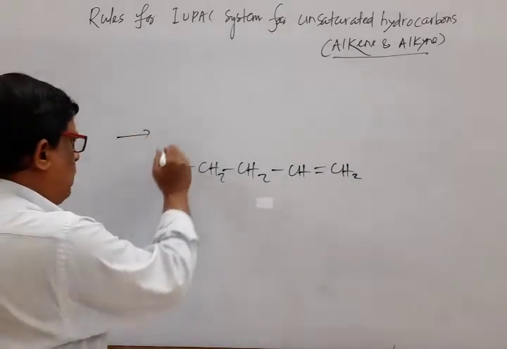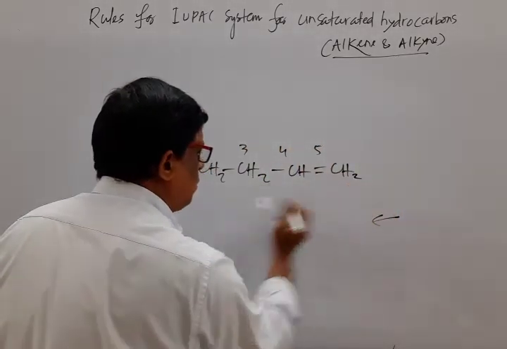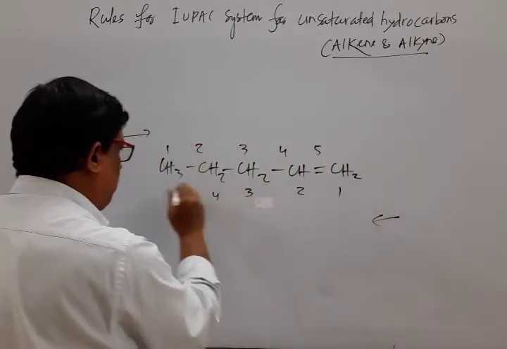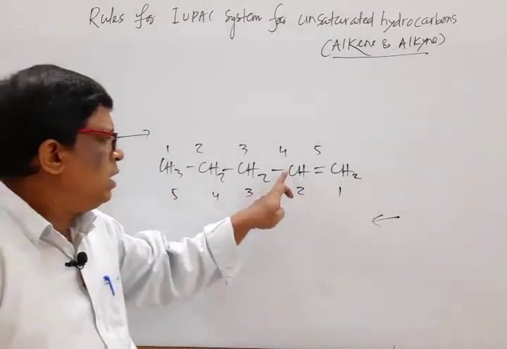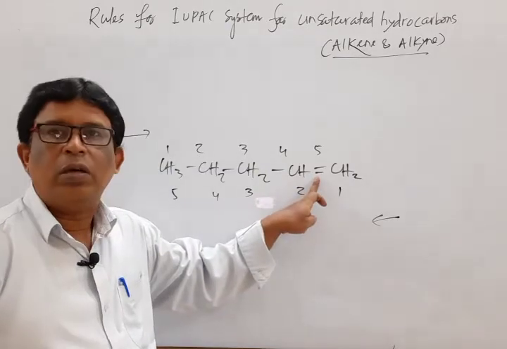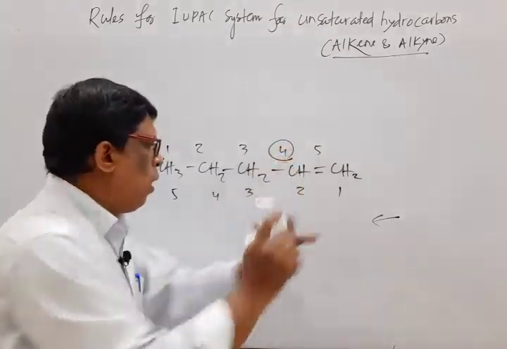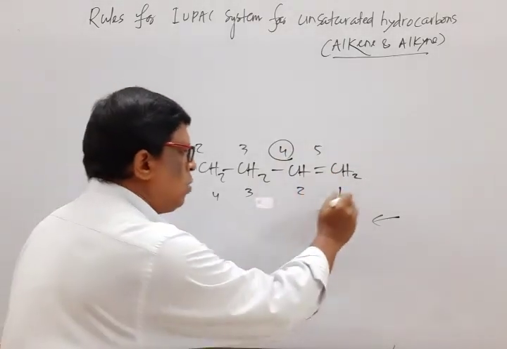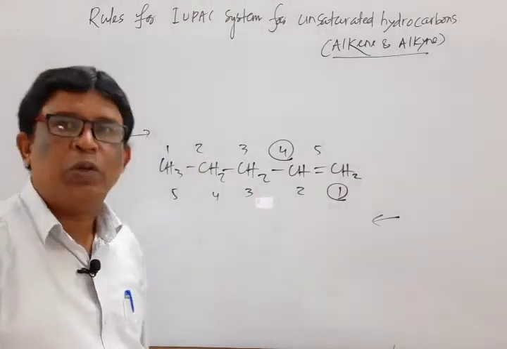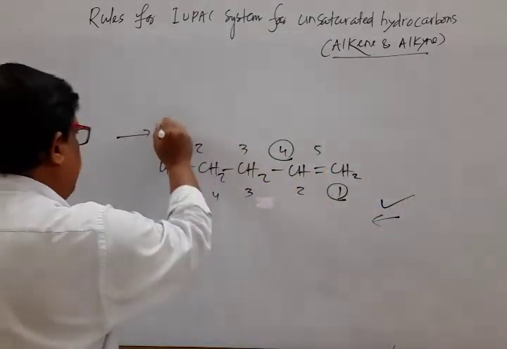One from left to right, 1, 2, 3, 4, 5. One from right to left, 1, 2, 3, 4, 5. Mark that. If we move from left to right, this carbon atom attached to the multiple bond, its locant number is 4. But while moving from right to left, this carbon atom attached to the double bond, its locant number is 1. So which one is the lower one? This side. So it is correct, the other is wrong.